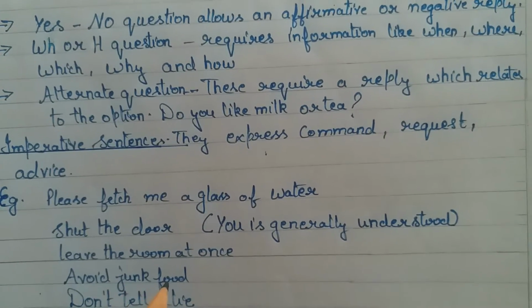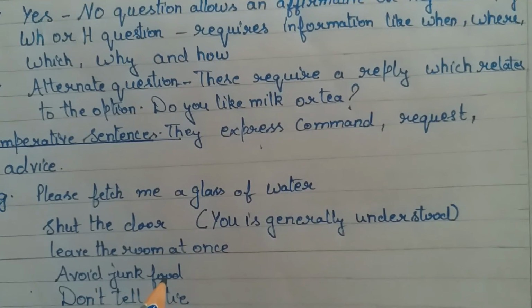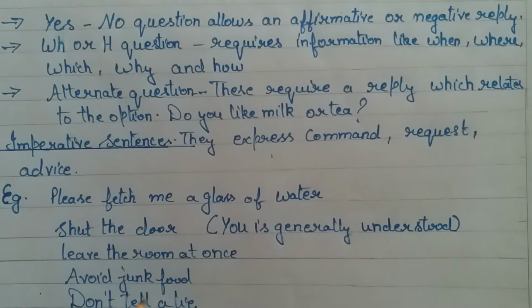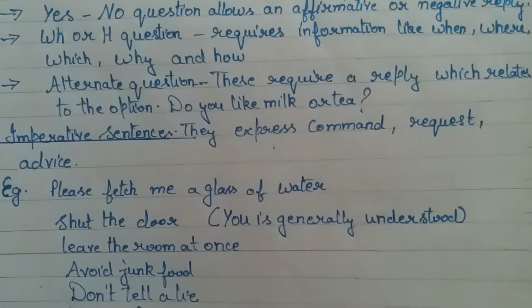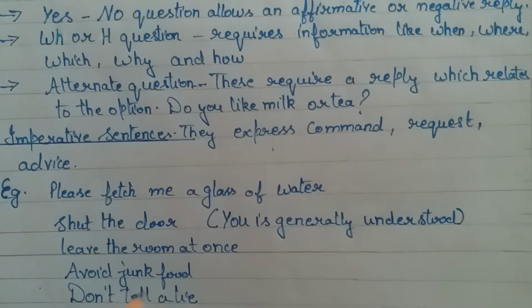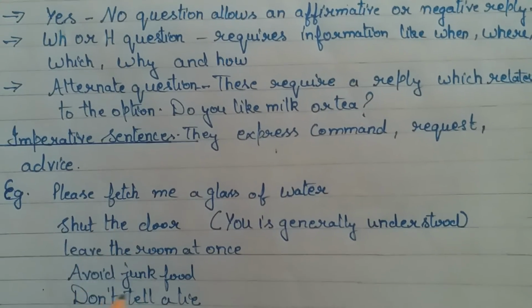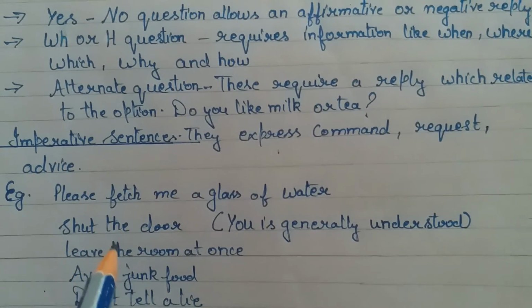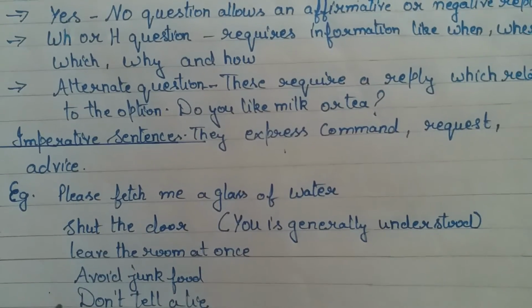Then avoid junk food. This is advice. It means we should not consume junk food. Next is don't tell a lie. Again, it is advice. So these are some of the forms of imperative sentences. Here you observe that the subject is missing.